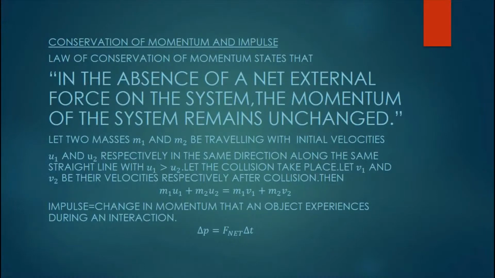Let two masses m1 and m2 be traveling with initial velocities u1 and u2 in the same direction along the same straight line such that u1 is greater than u2. Let the collision take place. Let v1 and v2 be their velocities after collision. Then, by the law of conservation of momentum, we have m1 u1 plus m2 u2 equals m1 v1 plus m2 v2.